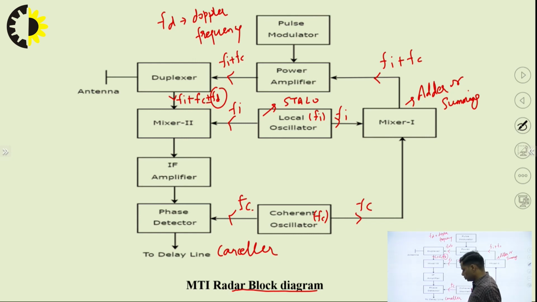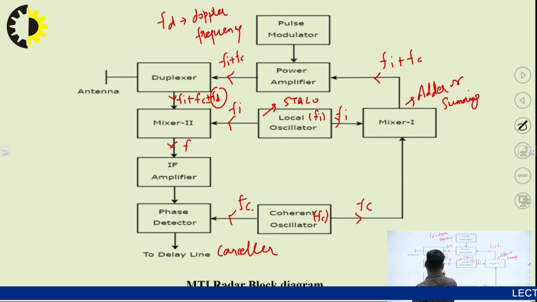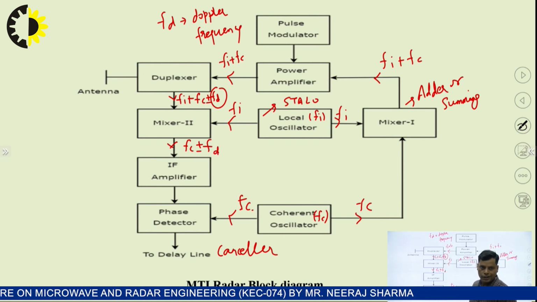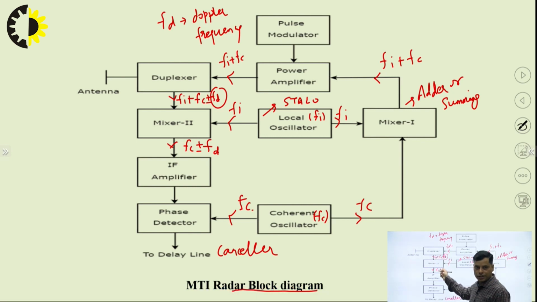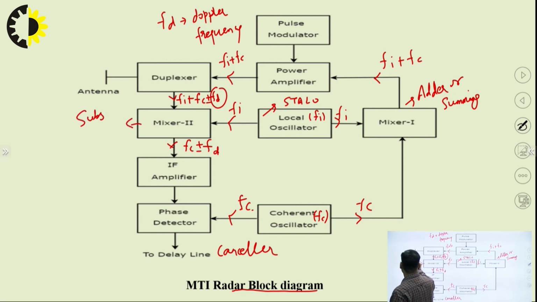So the output of this mixer 2 is Fc plus minus Fd. Okay, Fc plus minus Fd. That means we are subtracting the local oscillator frequency. That means this mixer 2 will perform the subtraction operation.